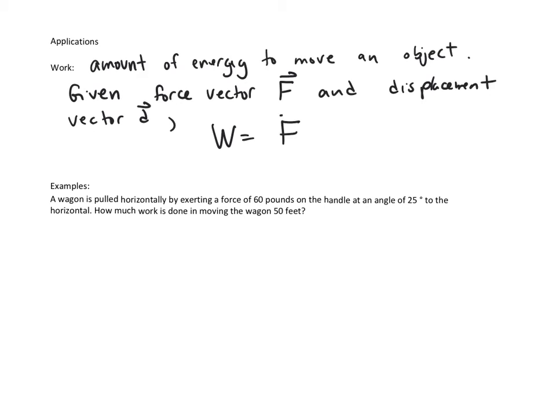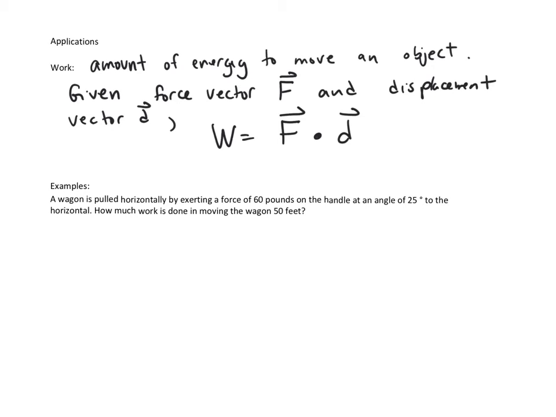The work is just the force vector dot product with the displacement vector. The force is how much somebody is pulling or pushing. And then the displacement vector is which way it is going. Am I dragging a rock up a hill? Am I pushing it along a smooth road? That would be your displacement vector.